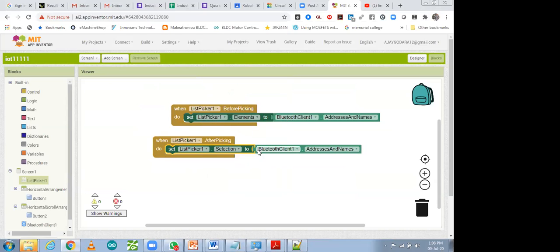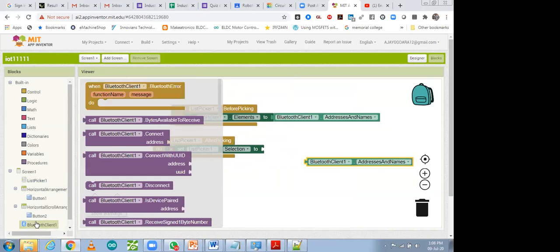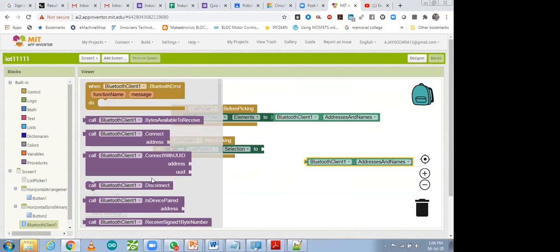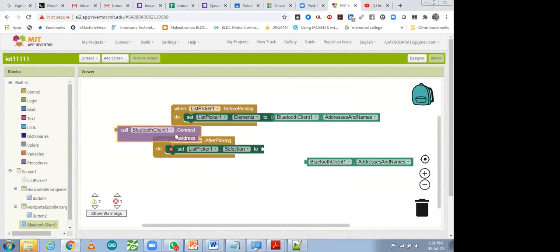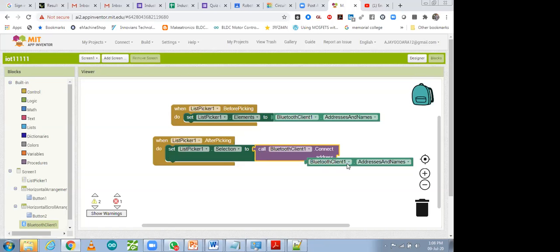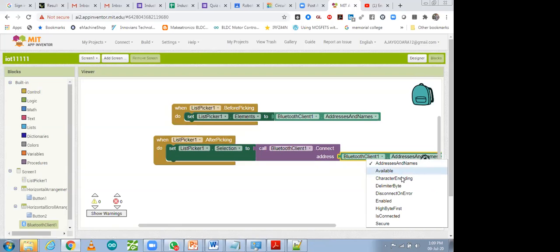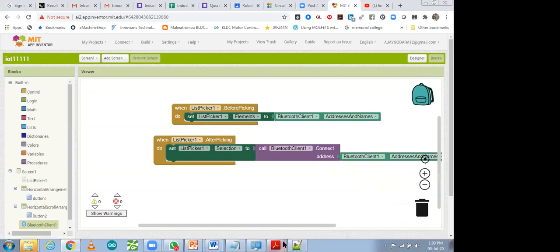After that, over here we have to call the Bluetooth module, Bluetooth client. Go to Bluetooth, call Bluetooth connect to address. So this one we have to do. Put it over here. Over here we have to find the client, Bluetooth client, and the address we have to replace with is connected. Okay, what was over there?